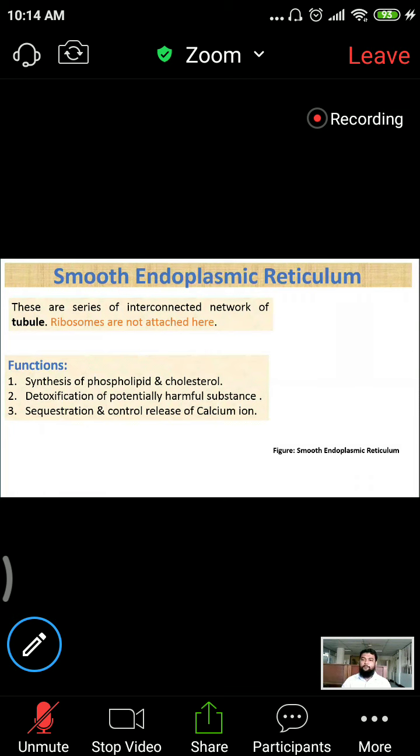Number one, hepatocytes produce cholesterol. Hepatocytes may produce phospholipid. The liver is the site of detoxification. I think you know, if you are asked the functions of the liver, one of them will be detoxification of potentially harmful substances. Then I will ask you how hepatocytes can detoxify toxic substances. Your answer will be that hepatocytes contain a numerous amount of smooth endoplasmic reticulum. With the presence of this smooth endoplasmic reticulum, hepatocytes produce this function. So detoxification is a function of smooth endoplasmic reticulum.